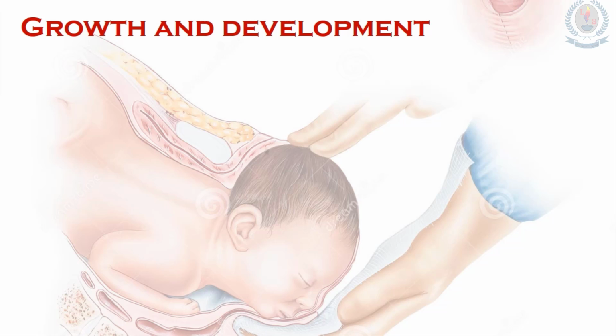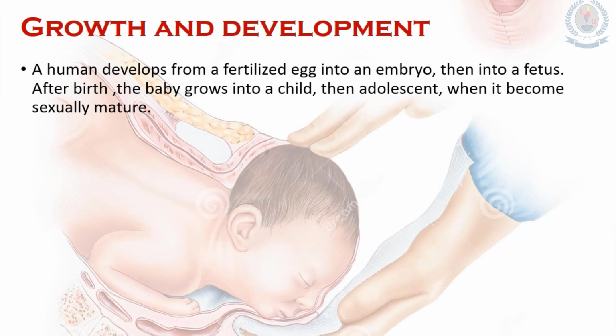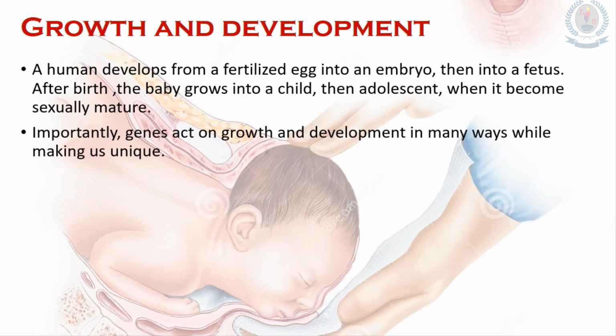Growth and development. A human develops from a fertilized egg into an embryo, then into a fetus. After birth, the baby grows into a child, then an adolescent when it becomes sexually mature. Importantly, genes act on growth and development in many ways while making us unique. These genes also produce hormones which affect growth and development in various ways.